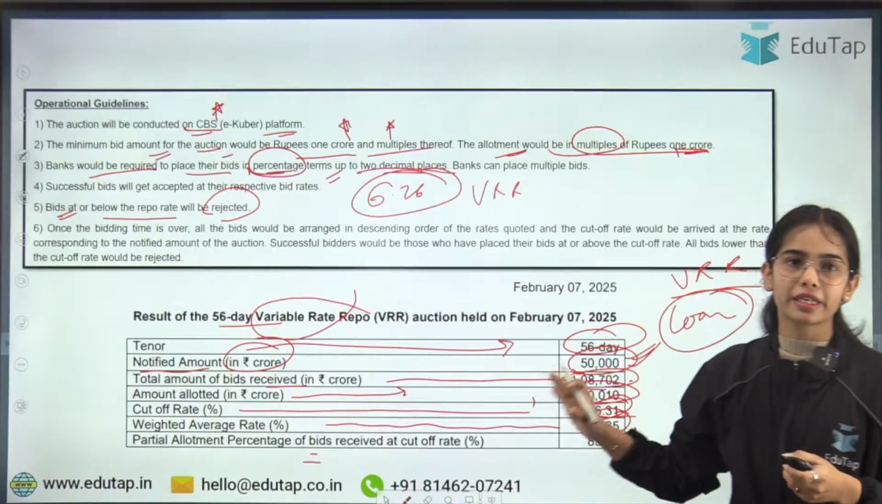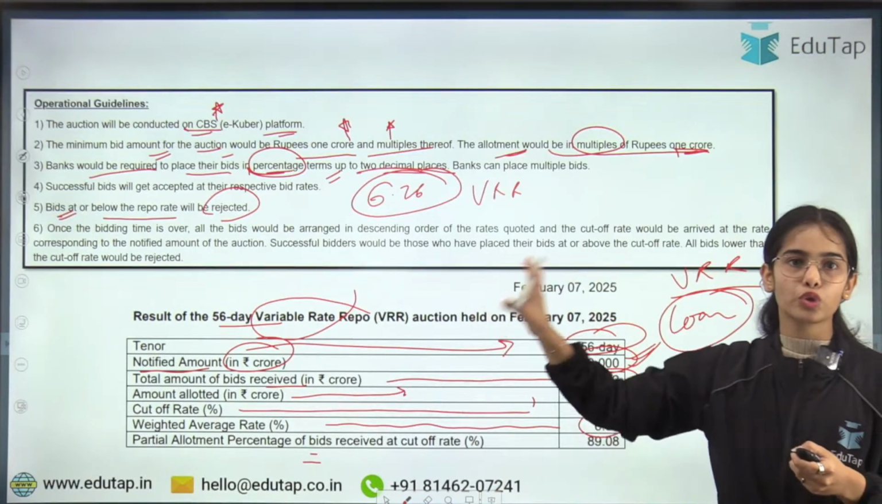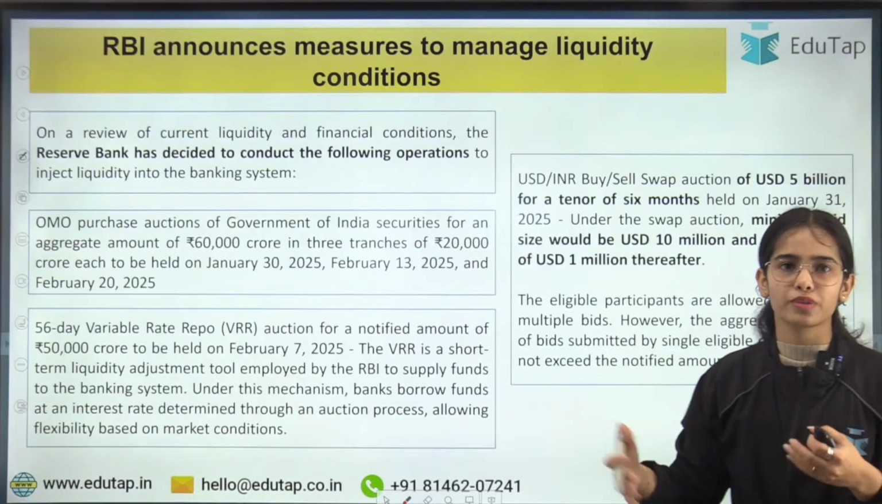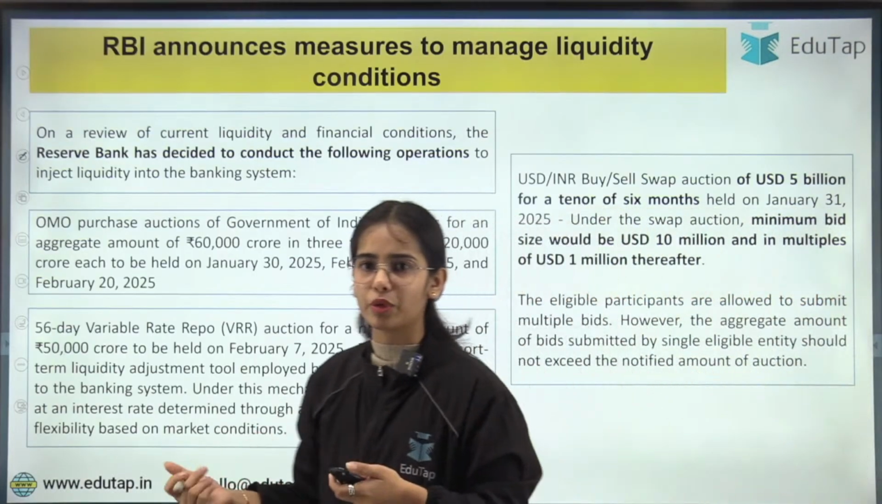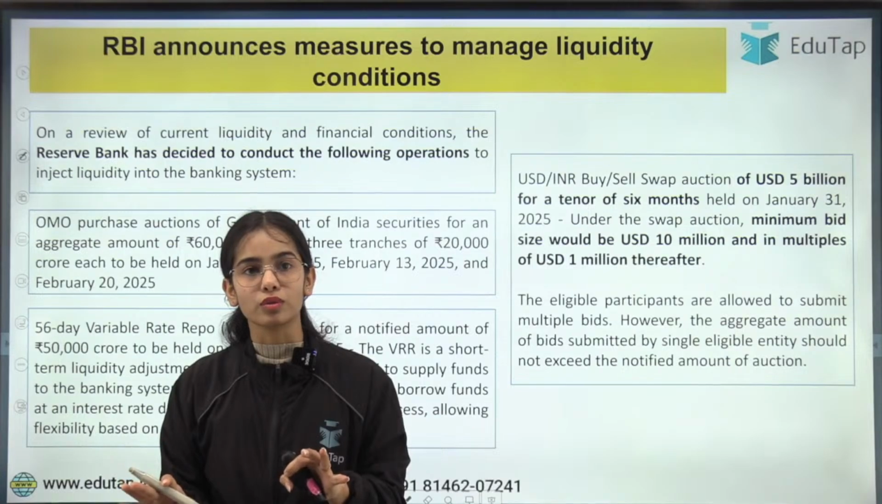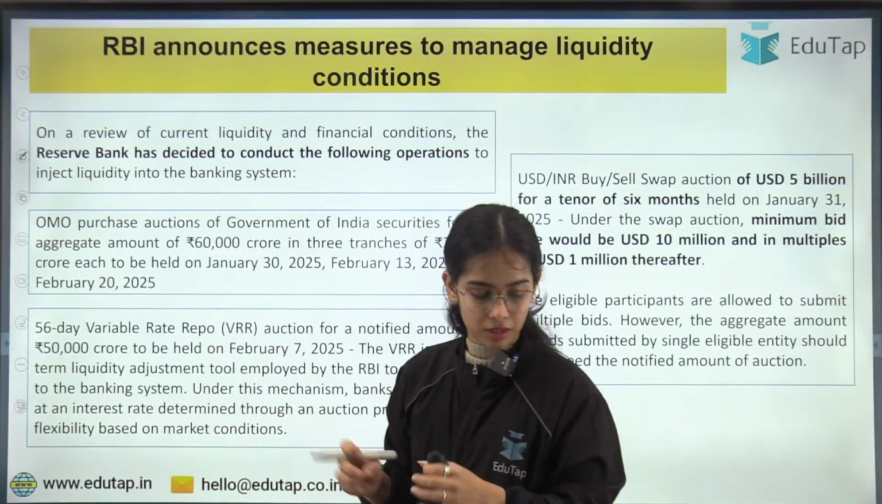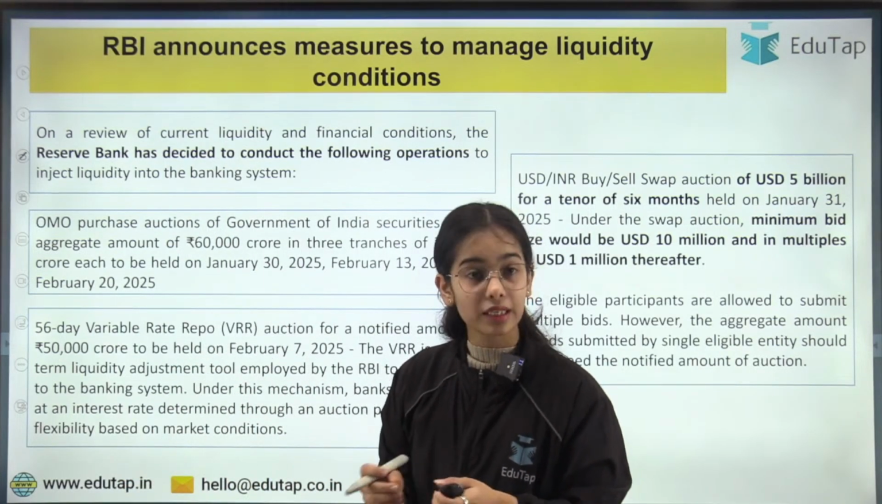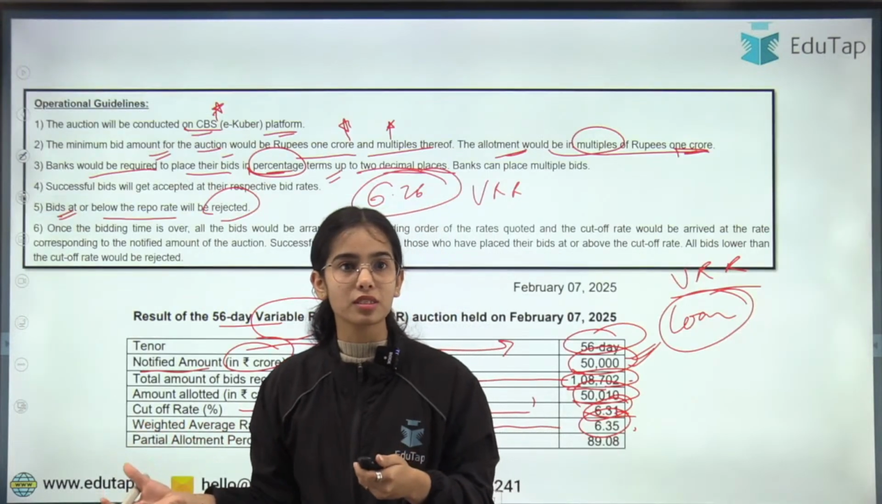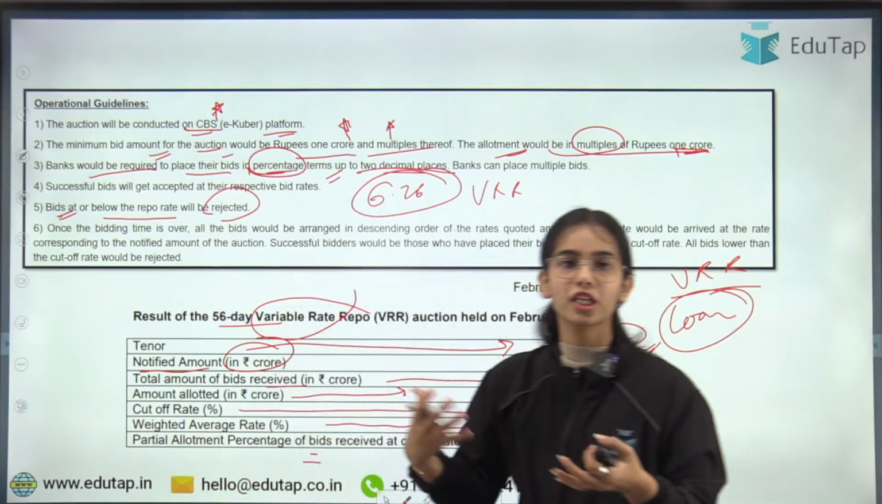So this is the process of the variable repo rate that I have told you, because most of the students usually get confused about the variable repo rate. Is this clear, yes or no? The variable repo rate process, because I get many queries from students about it.